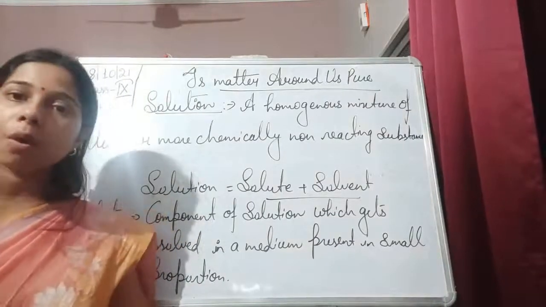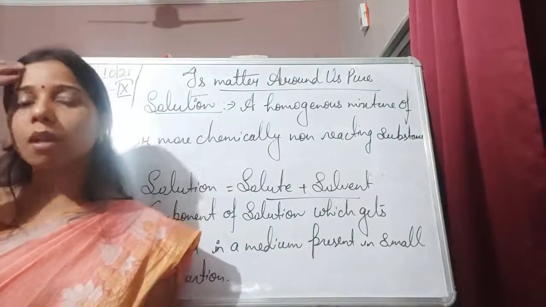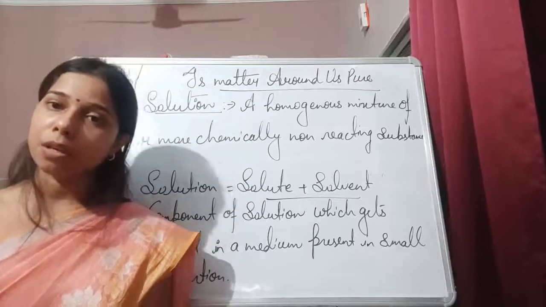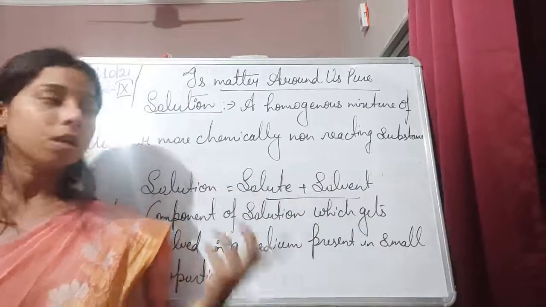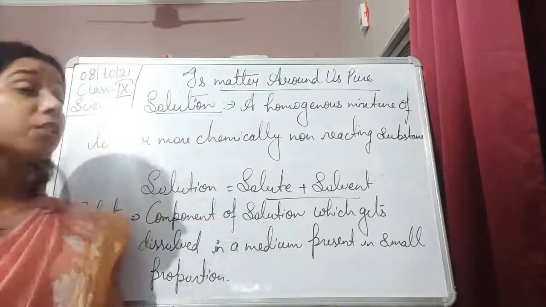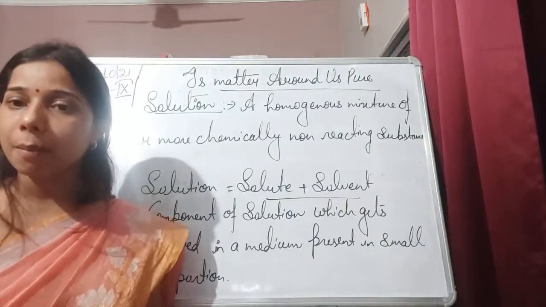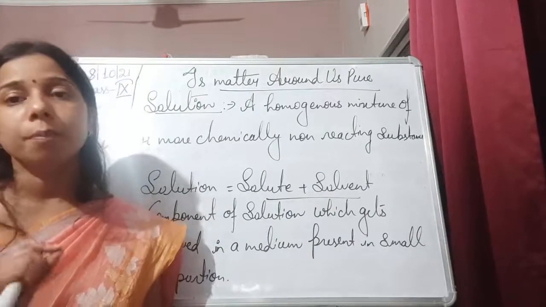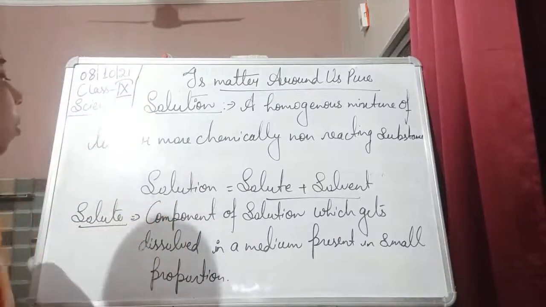So solution is a homogeneous mixture of a solute and the solvent, and this will constitute the solution. Solution is nothing but the solute and the solvent. What is a solute? Solute is the part of the solution which dissolves in the medium and which is present in a small proportion. That is the solute. Let us see what is solvent.